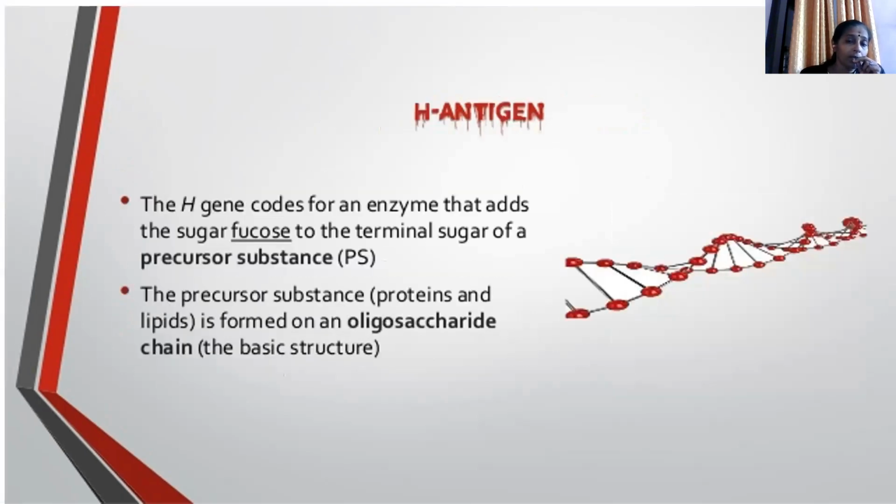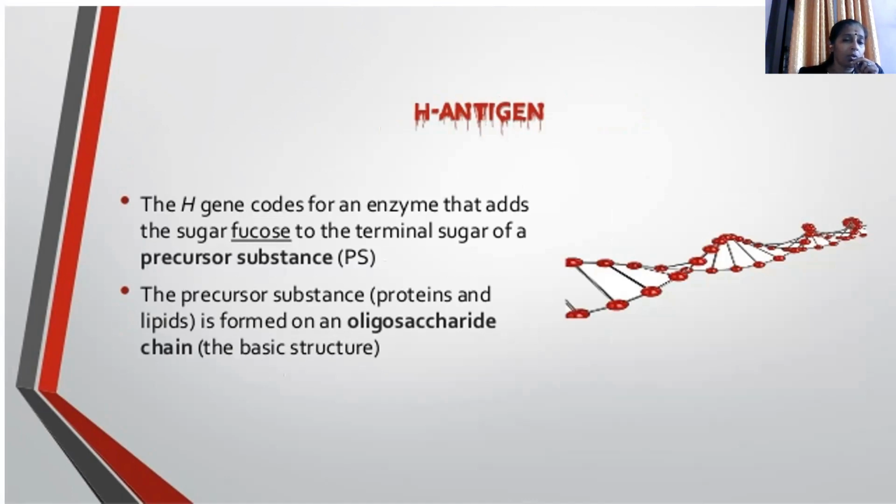Look, there is an H antigen. This H antigen codes for enzymes that add the sugar fucose to the terminal sugar of a precursor substance. We call it PS. The precursor substances, proteins and lipids, form an oligosaccharide chain, that is the basic structure.